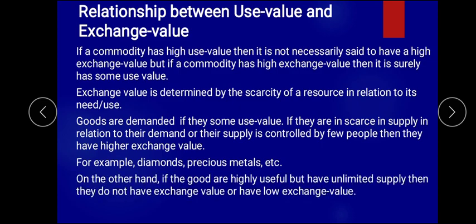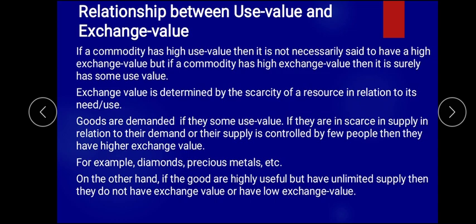Further it says that on the other hand, if goods are highly useful but they have unlimited supply, they do not have exchange value, or they have very low exchange value. For example, we can say water is abundant on the earth, but you find that pure drinking water is very little, nearly 2.7 or 2 to 3% of pure drinking water is there.